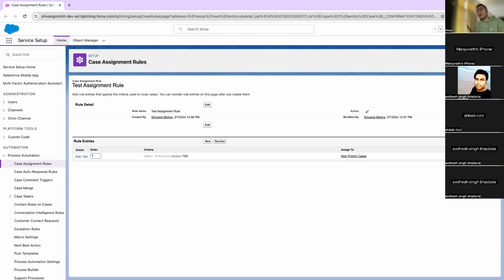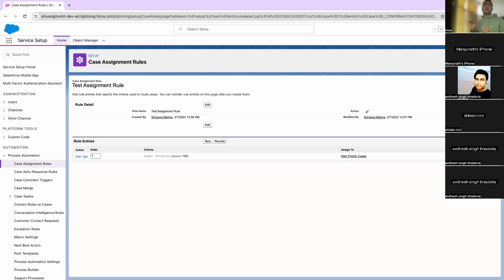But the time he lost figuring out whom to send that case to and who will be the right person to work on it, that lost time is useful time he could have used on an actual case which he should be working on. So, to avoid all these bad things happening in your org, we can use omni-channel to automate everything.